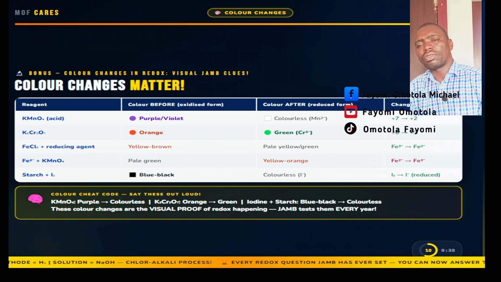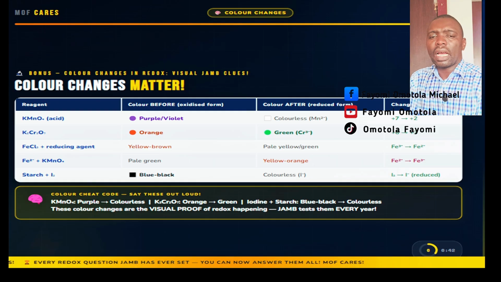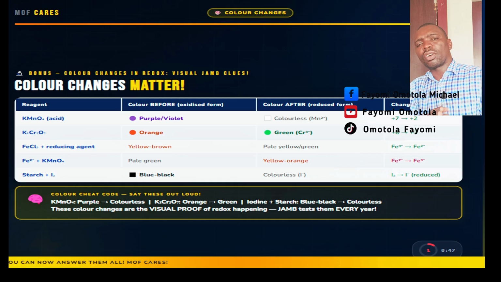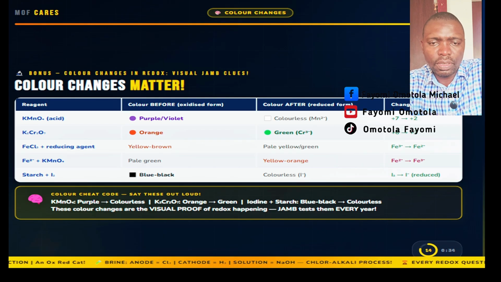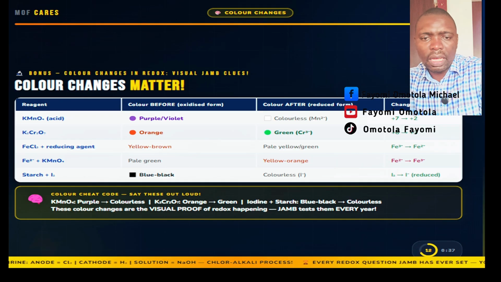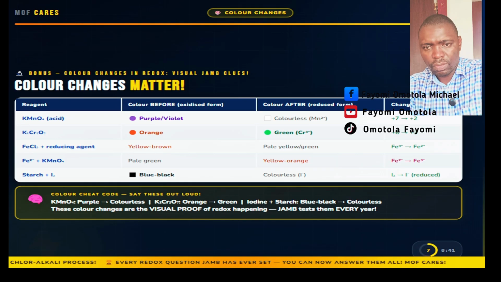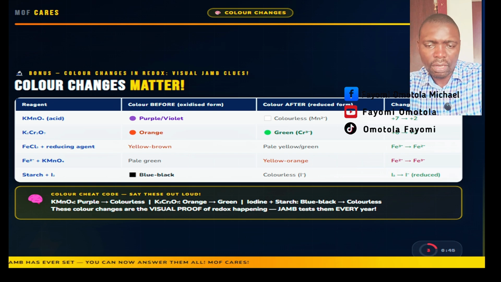Iodine with starch solution gives a characteristic blue-black color. When iodine is reduced to iodide, the color changes to give a colorless solution. This is the basis of iodometric titration. Memorize this: purple to colorless, orange to green, blue-black to colorless. Say them out loud right now.